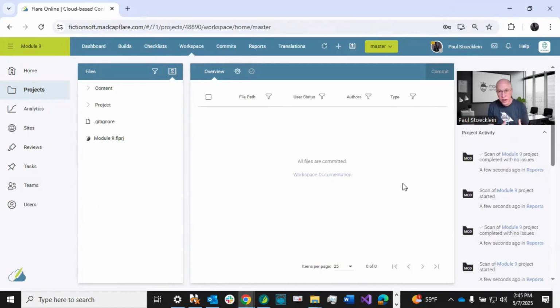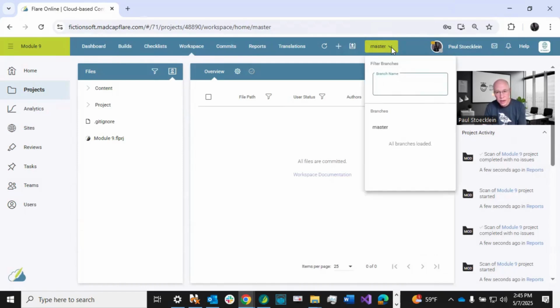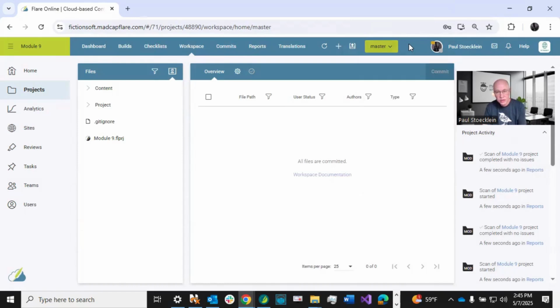However, I do want to point out that it is still possible to encounter conflicts with your projects. And that's especially if you are making use of branching, which I do. Again, I only have this one branch in here, master, but usually I have lots of branches. And if you don't know anything about branching, I would really encourage you to explore it. I've got lots of videos on that on our MadCap software website.